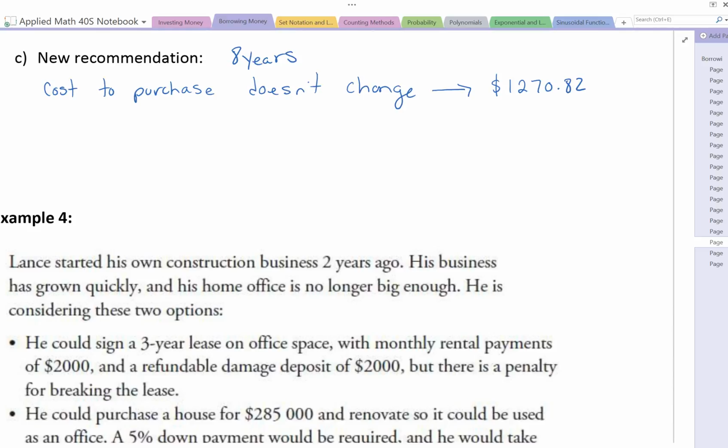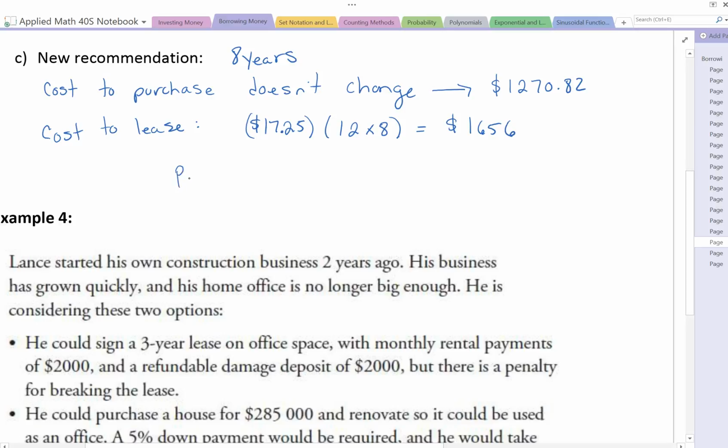So in 8 years, the cost to purchase won't change. It's still that $1,270.82. But how does that change our lease? So the cost to lease would still be that $17.25. But now you're multiplying that by 12 monthly payments for 8 years. Put that in your calculator and you end up with $1,656. So definitely that would change our answer. So you can see that purchasing is now a better deal, right? That's going to be much cheaper.